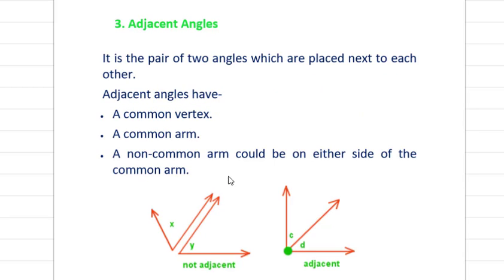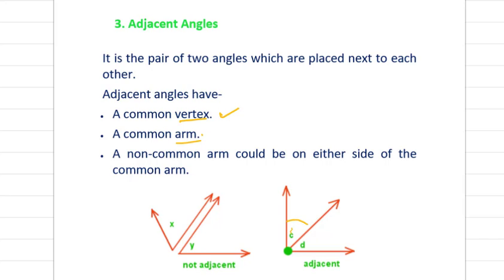Now the next is adjacent angle. In adjacent angles, there will be a common arm. If two angles have a common vertex, a common arm, and a non-common arm on either side of the common arm, that you have to see, so that will be adjacent angles.